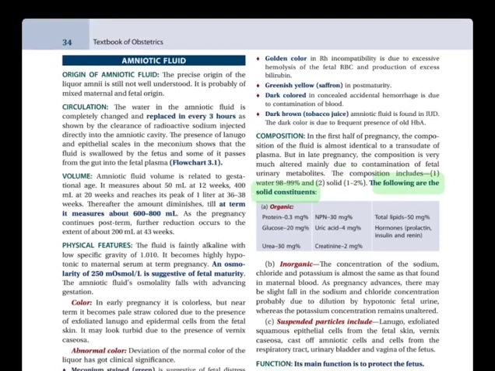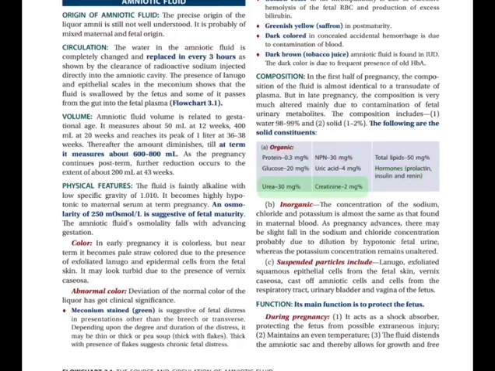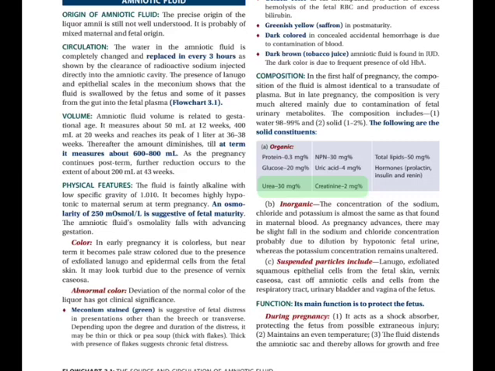Following are the solid constituents. A. Organic: Protein 0.3 mg%, NPN 30 mg%, total lipids 50 mg%, glucose 20 mg%, uric acid 4 mg%, hormones: prolactin, insulin and renin. Urea 30 mg%, creatinine 2 mg%.